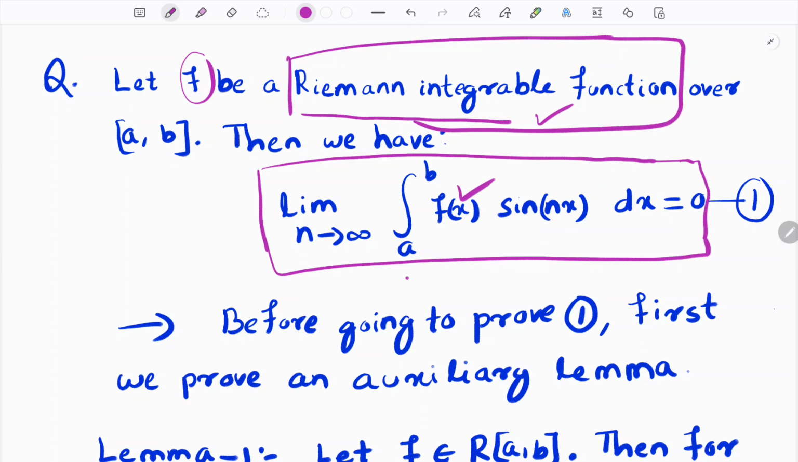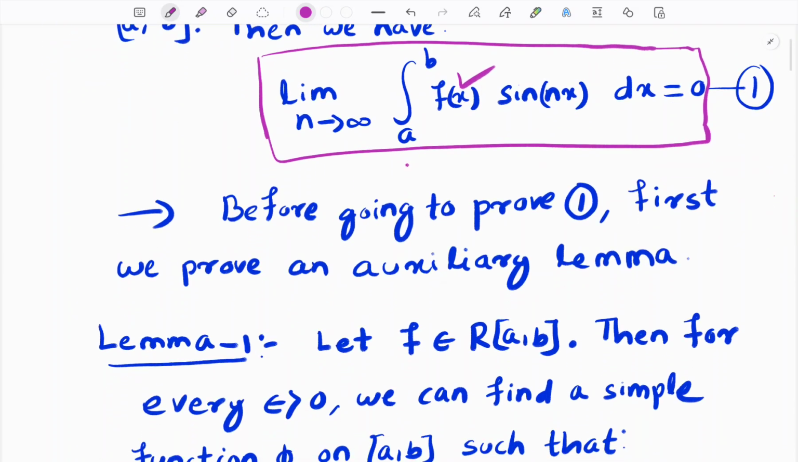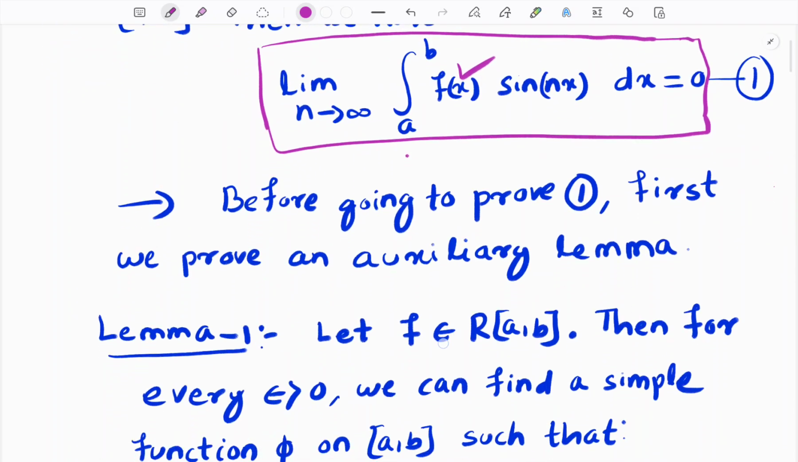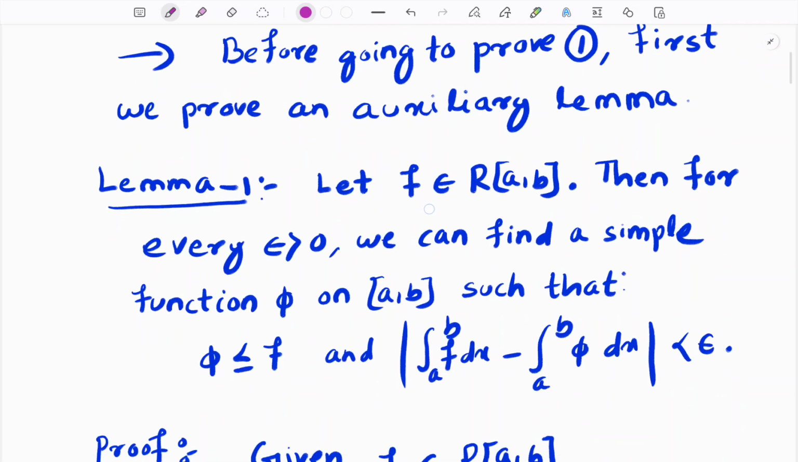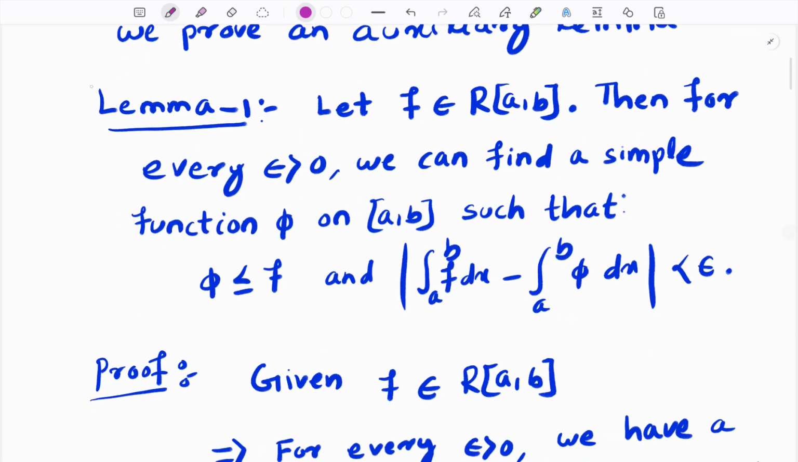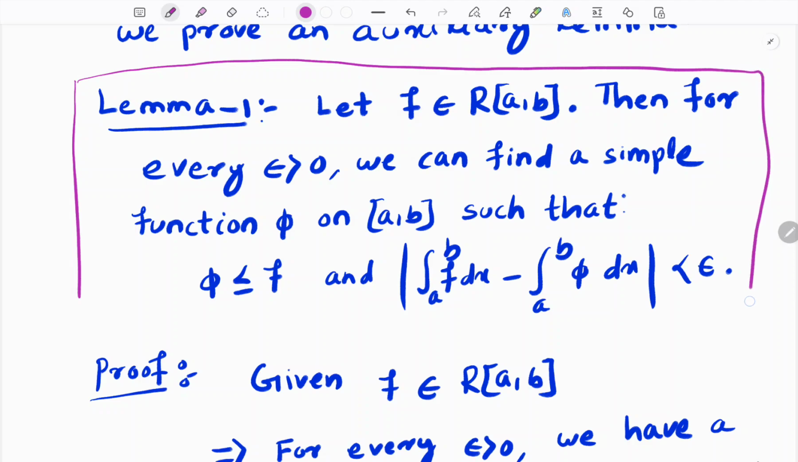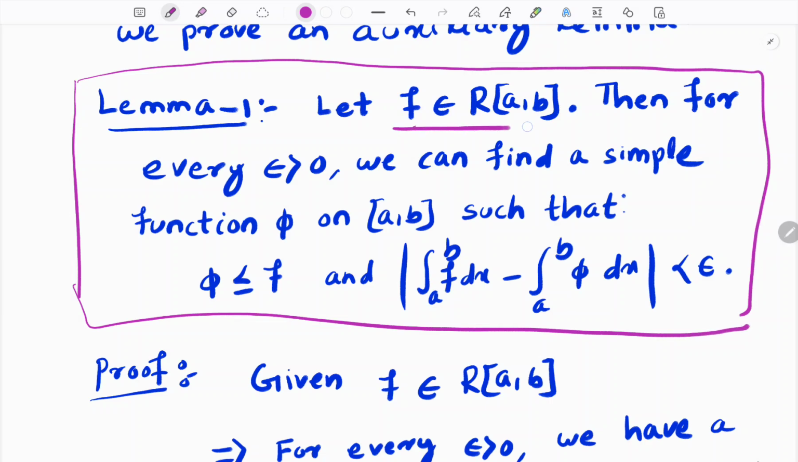Before going to prove this, we need an auxiliary lemma, an auxiliary result, and the auxiliary result is this lemma. What is this lemma saying? This lemma is saying that if we have a Riemann integrable function f, then for every epsilon greater than 0, we can find a simple function.